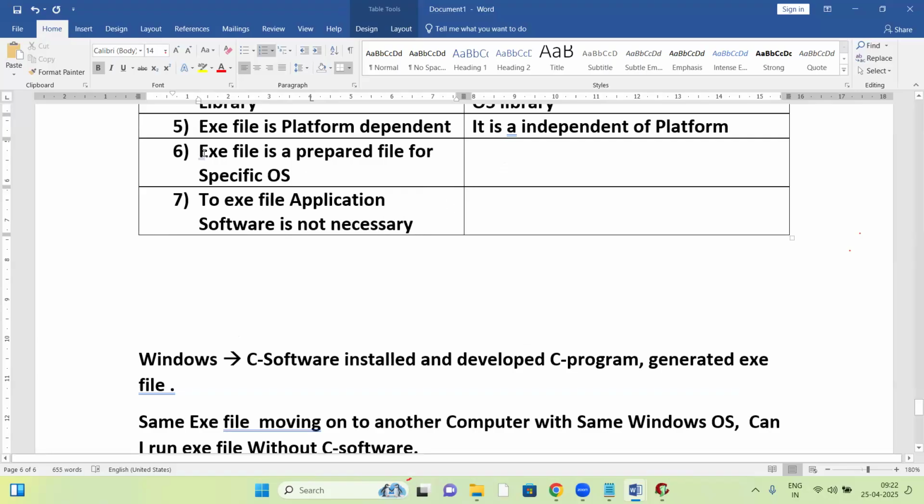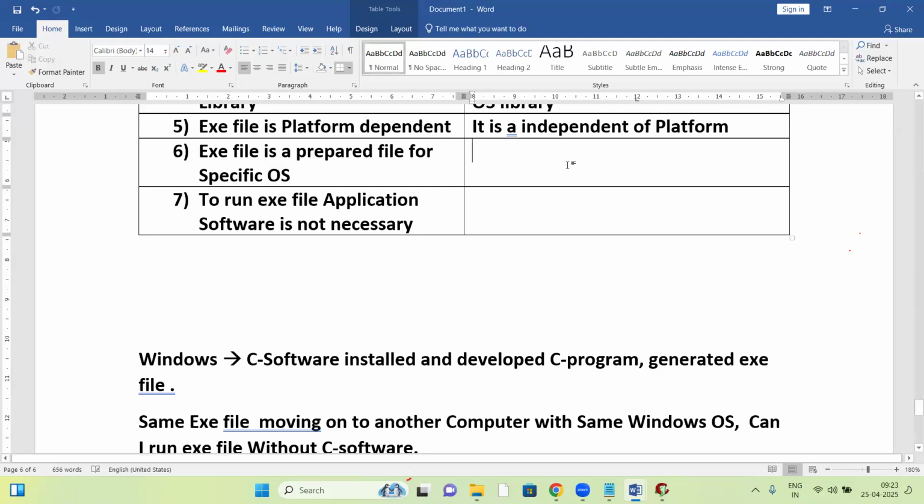An exe file is a prepared file for a specific OS. Since it is already prepared for the specific OS, to run an exe file, application software is not necessary. If it is running on the same Windows OS, it is not necessary. Application software is not necessary.